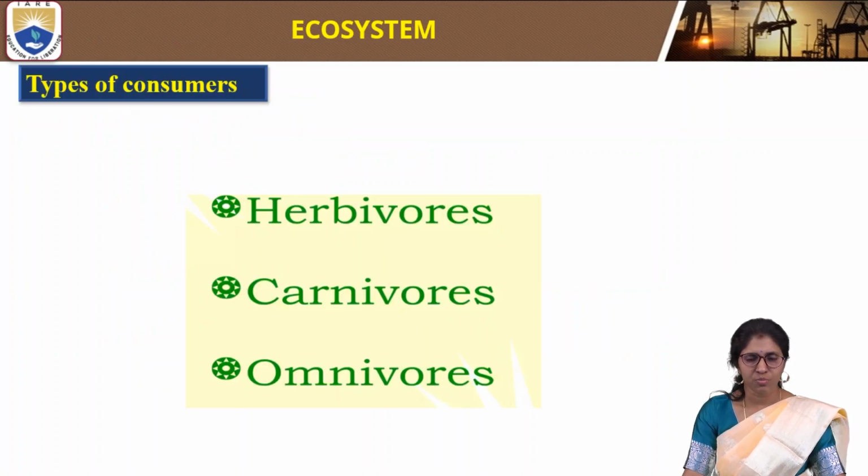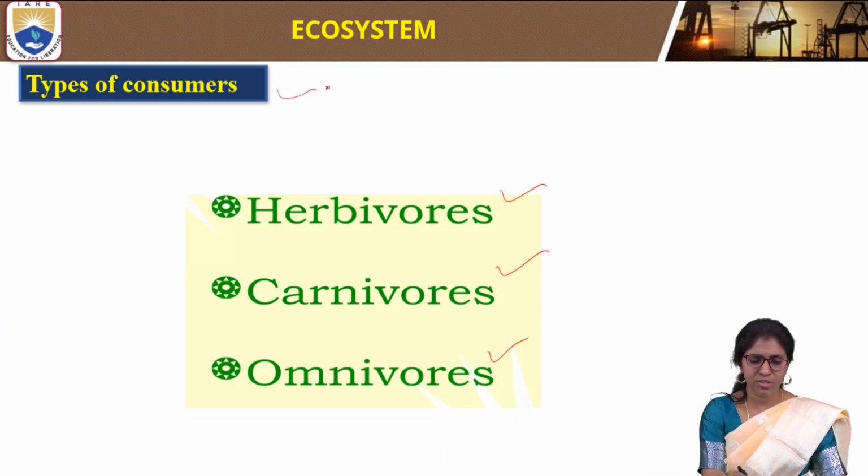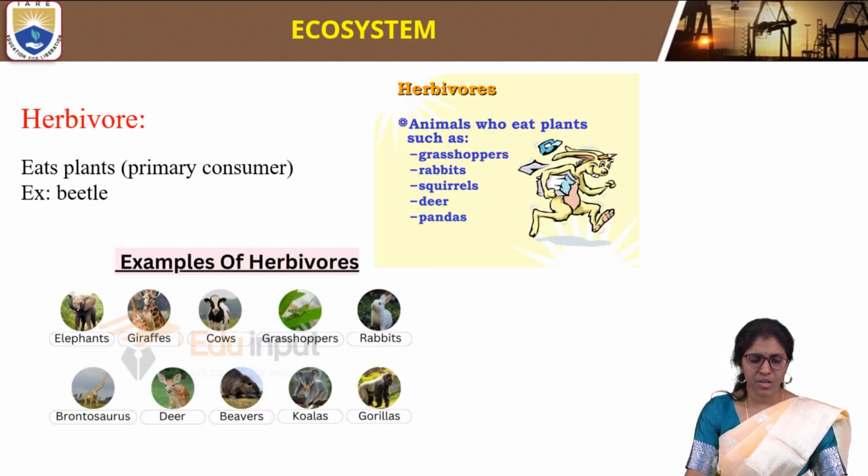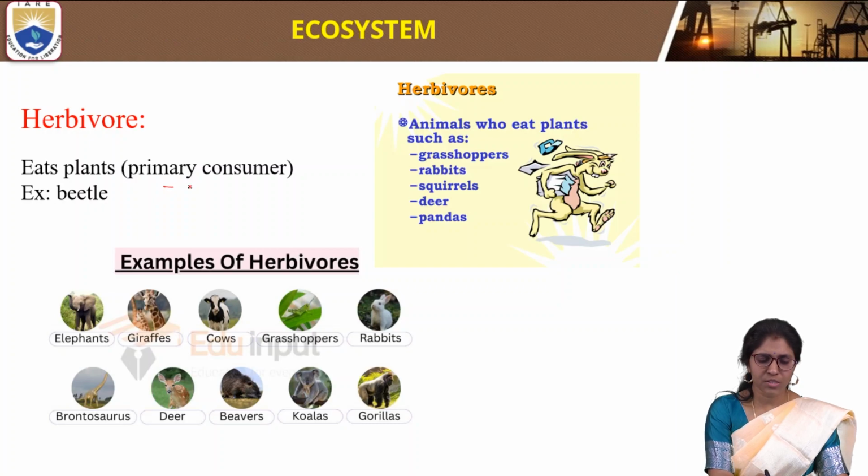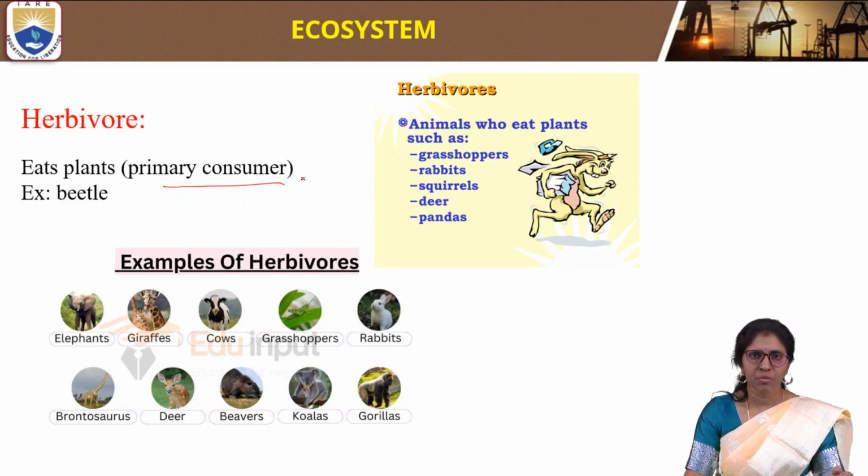So we have types of consumers. The first classification is primary consumer, secondary consumer and tertiary consumer. Then there is another classification with three types: herbivores, carnivores and omnivores. The herbivore is also called the primary consumer. Another name for primary consumer is herbivore. It eats plants. The consumer which eats plants is called a primary consumer.